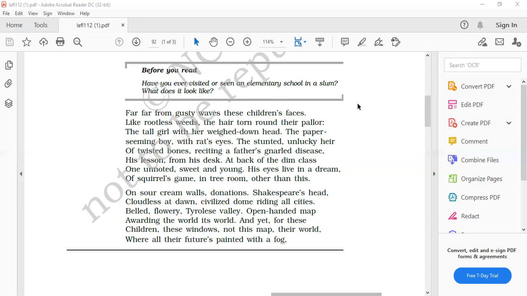Clear? Second question, what is the children's attitude towards Shakespeare's picture hung on the wall? There is no motivation which children can get from those pictures, as they represent the totally opposite of the world in which they are living, that is the slum area. So they had a very indifferent attitude towards Shakespeare's picture because they have nothing to learn from this great personality. It does not belong to their world.